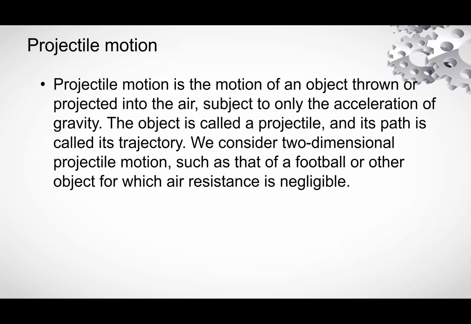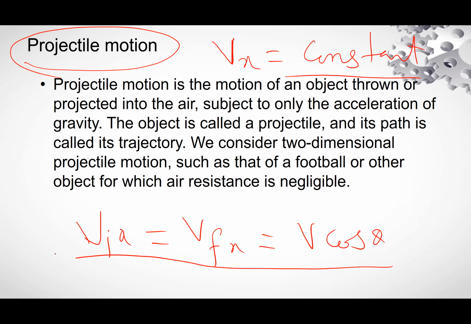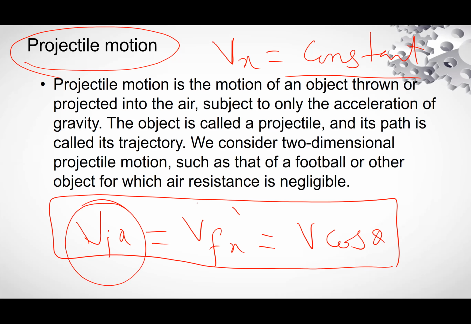Take a simple example. The motion of a body is projectile if horizontal velocity is constant. Vix is equal to Vfx is equal to V cos theta. The horizontal component of velocity is constant. Initial horizontal velocity and final horizontal velocity have the same values.